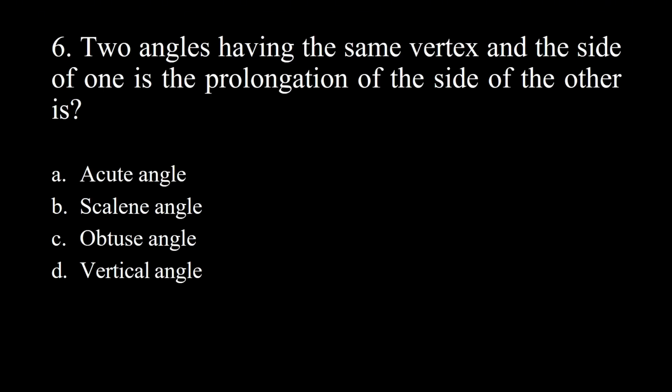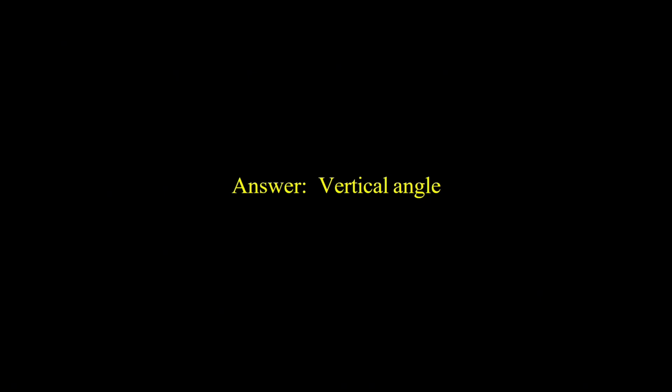6. Two angles having the same vertex and the side of one is the prolongation of the side of the other is A. Acute angle. B. Scalene angle. C. Obtuse angle. D. Vertical angle. Answer: vertical angle.